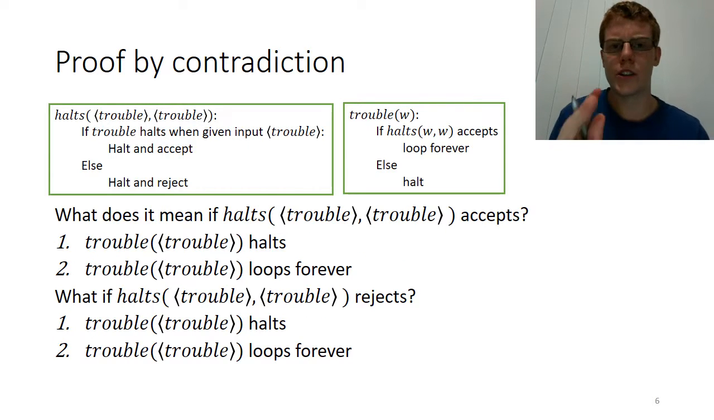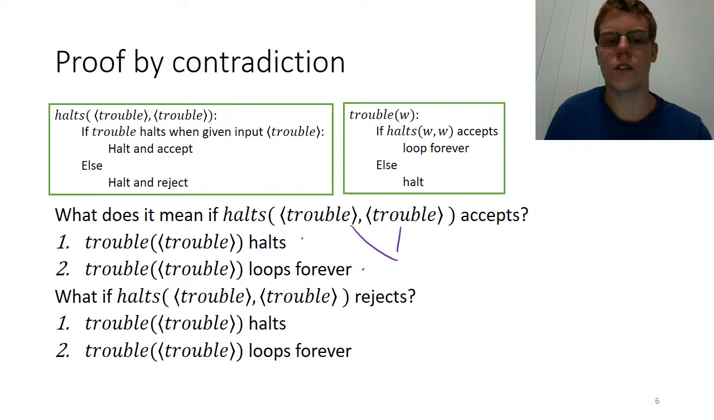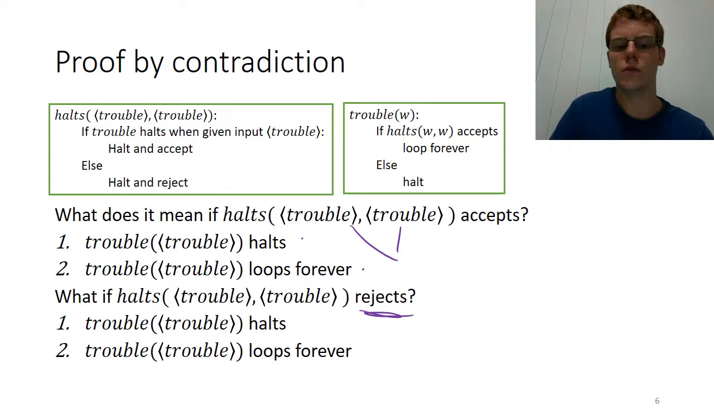So the second pair of questions I'm going to ask you is, what does it mean if halts accepts the pair trouble trouble? Does it mean that trouble halts on itself as input, or does it mean that trouble does not halt on itself as input? And what does it mean if halts of the pair trouble trouble rejects? Does it mean that trouble halts on its own input, or does it mean that trouble loops forever on its own input? So pause the video and then I'll show you the answer.